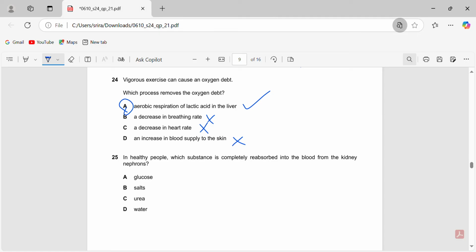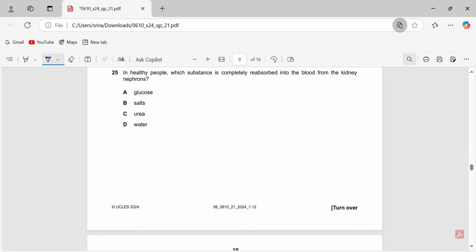So it's 24A. 25. In healthy people, which substance is completely reabsorbed into the blood from the kidney nephrons? This should be glucose. Urea, salts and water: urea should not be reabsorbed at all. Water and salts, most of it should be reabsorbed, but some of it is left in the urine. So urea, salts, water should not be completely reabsorbed as they're asking. Only glucose should be. If glucose isn't fully reabsorbed, that means you have diabetes. And I'm not joking, that's the actual problem. If there is glucose present in your urine, you have diabetes.